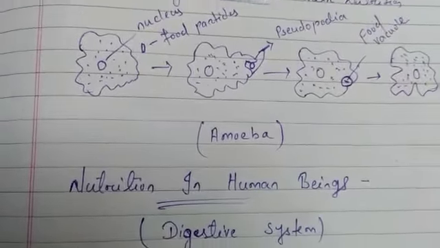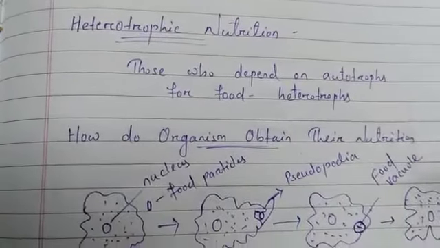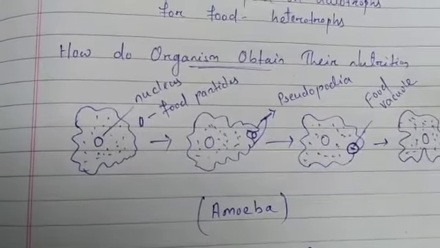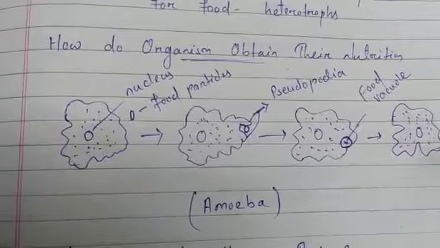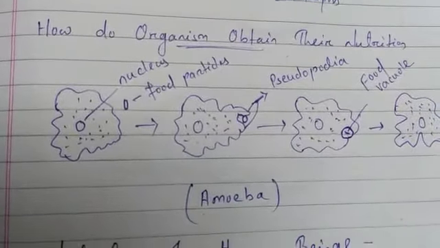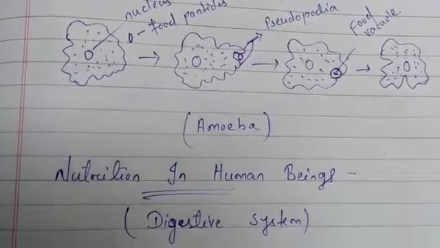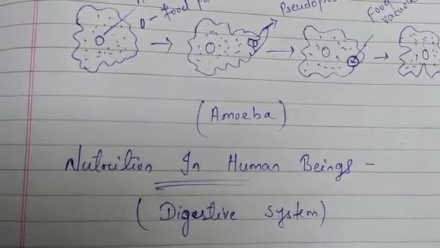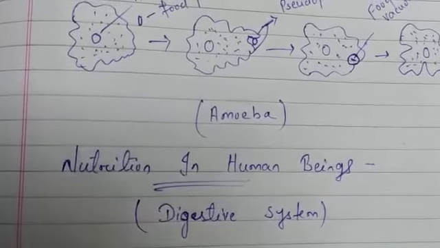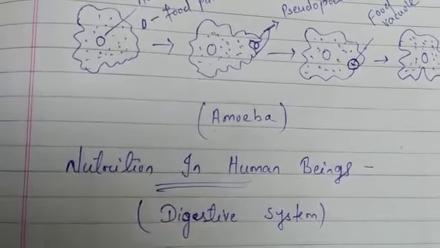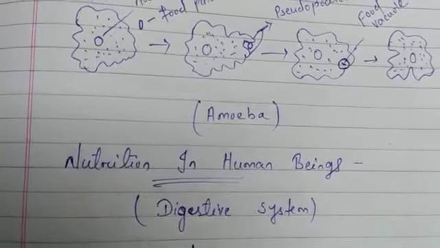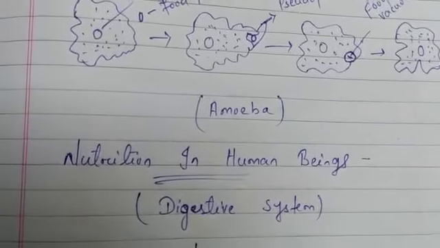So in the previous class we had already discussed autotrophic nutrition and heterotrophic nutrition, and how organisms obtain their nutrition, and we discussed how the amoeba, the unicellular organism, gets its nutrition. So now we will discuss nutrition in human beings, or the digestive system in human beings, because humans get their nutrition by digesting food. For digesting the food they need a digestive system. So here we will discuss digestion in humans.